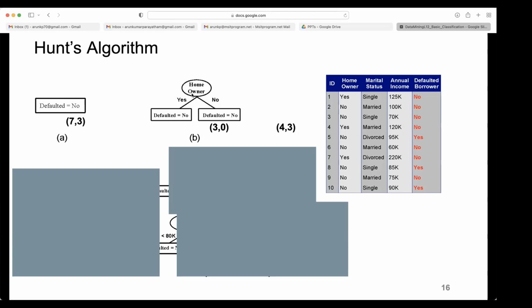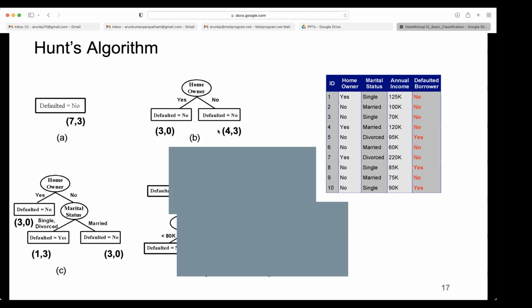Split on what? We go with a second attribute, because there is nothing more to split on homeowner. There were only two values available and we made two branches, right? So you need to take another attribute. After splitting, on the left side all the objects belong to no. That's why we will create a leaf node there. Only the right side is giving us a problem. So this 3 0 is the left side, and the combination on the right side is 4 3.